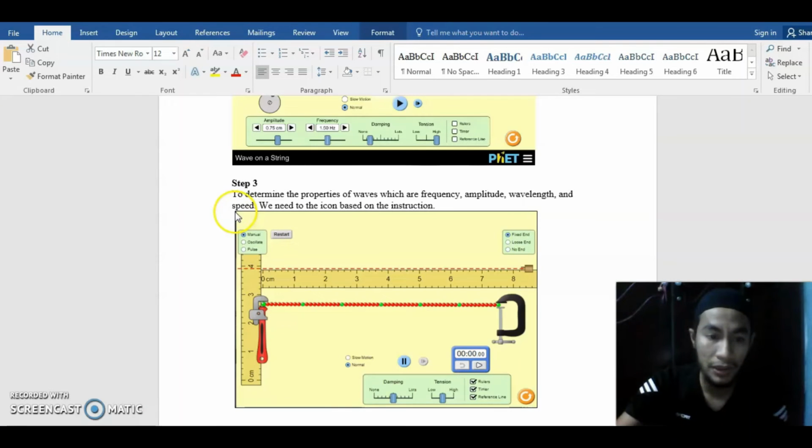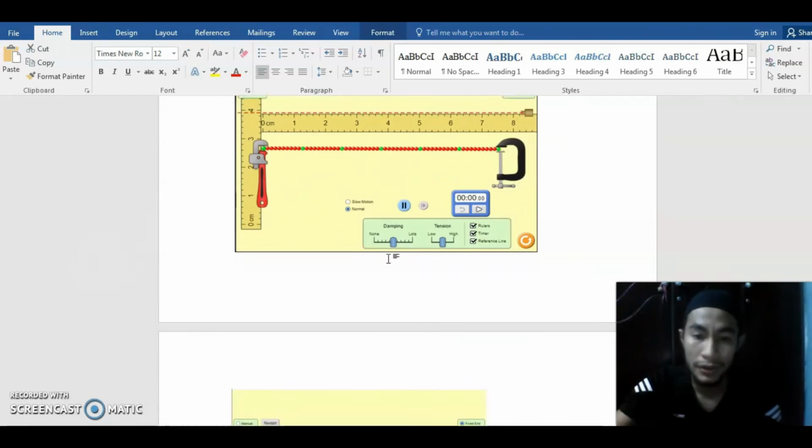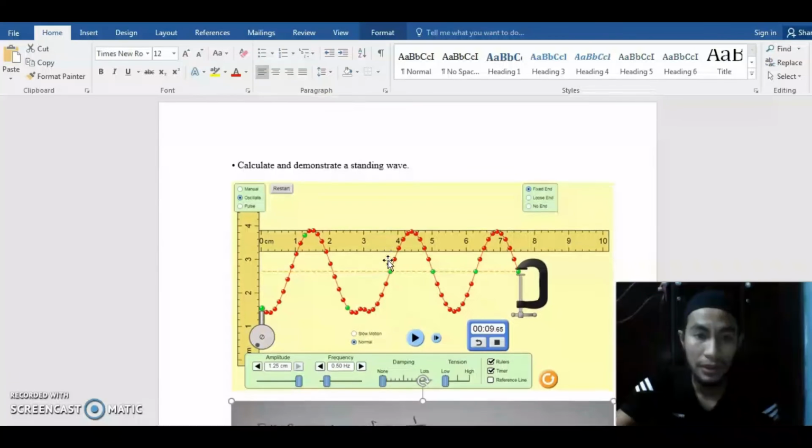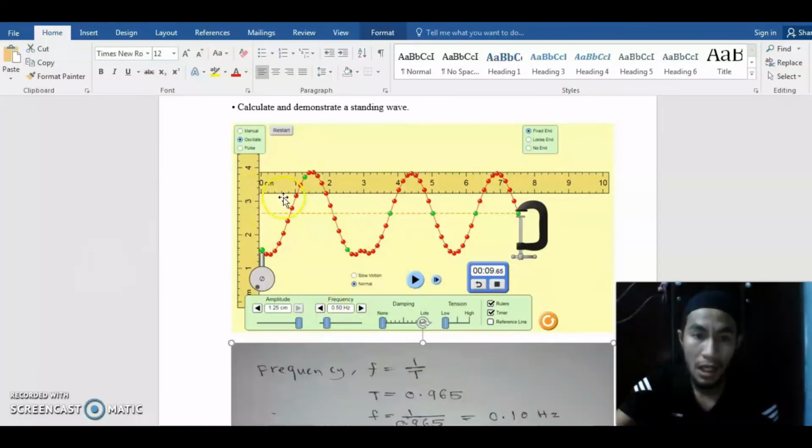For step 3, we need to determine the properties of waves, which are frequency, amplitude, wavelength, and speed. So we need to click the icon on the simulation, which is the instruction that we need to do. After that, calculate and demonstrate the standing wave. This is the simulation, and I choose the oscillate.